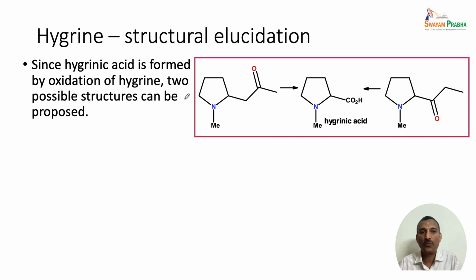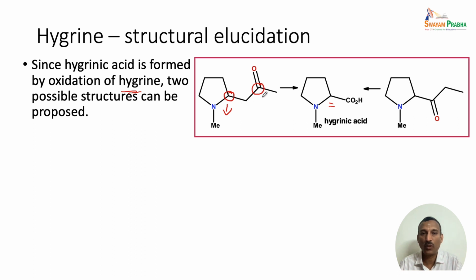As we have seen earlier, the hygrinic acid is formed by the oxidation of hygrine. Then we have 2 possible structures, because here again we can have the carbonyl unit at different positions. The 2nd position is the place where the hygrinic acid is attached, so we can have the acetyl unit on the second carbon.